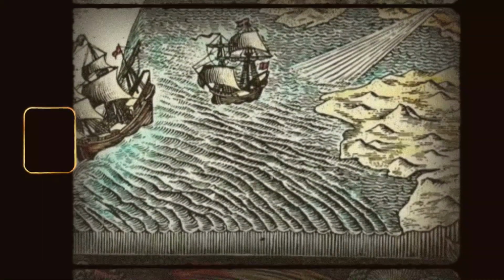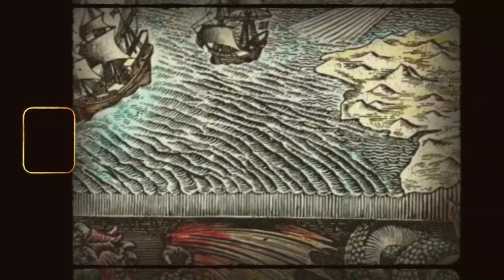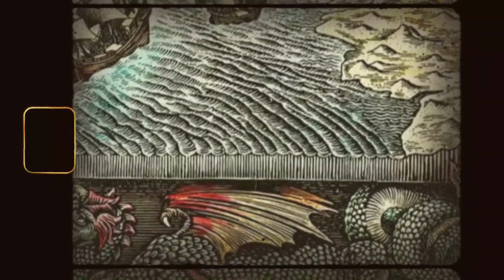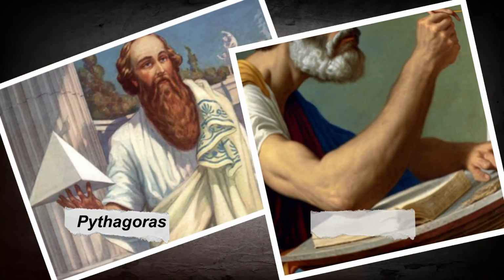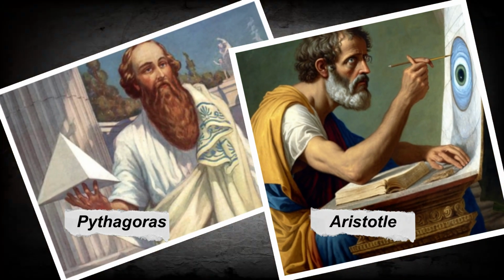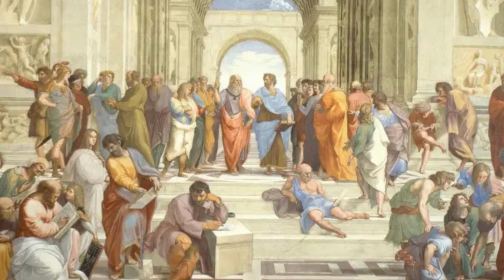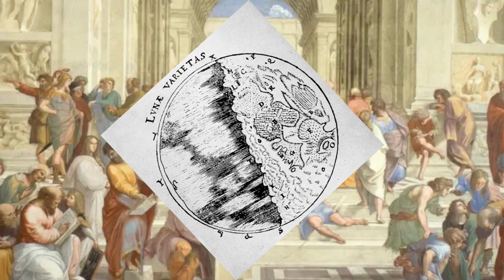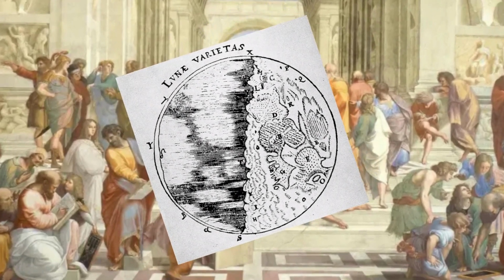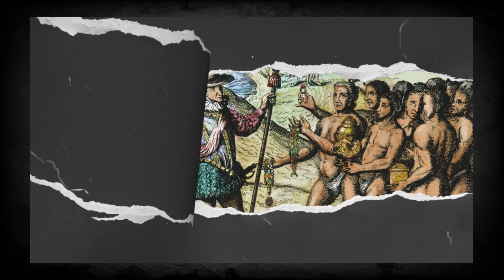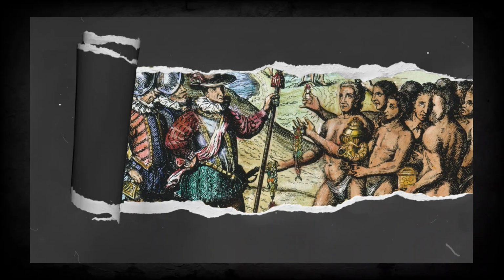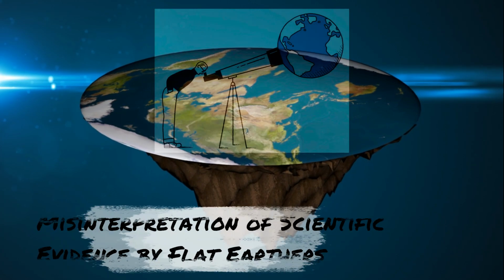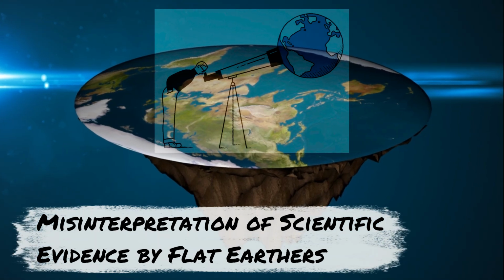Despite this early worldview, significant advancements in Greek philosophy and science challenged these notions. Figures such as Pythagoras and later Aristotle began to propose the idea of a spherical Earth, grounding their arguments in empirical observations like the changing phases of the moon and the behavior of celestial bodies. These early dissenters laid the groundwork for our current understanding of Earth's shape, signaling a pivotal shift away from flat Earth theories.